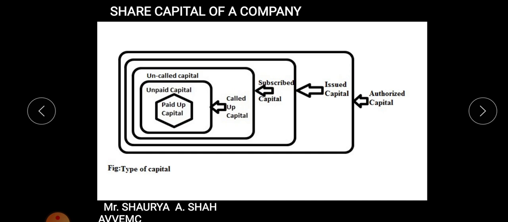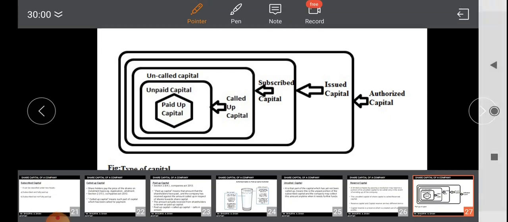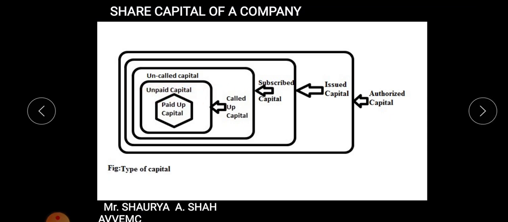In that subscribed capital, out of 10 rupees, I called only 7 rupees, right? I am continuing the same example throughout the lecture so that you understand. So 7 rupees is my called up amount. Out of that, 3 rupees is my uncalled amount, right? The remaining portion which is left out, that is my 3 rupees per share, is uncalled capital. Out of this called up capital, I received suppose 5 rupees per share. So 5 rupees is my paid up capital and 2 rupees which I didn't receive as calls in arrears is my unpaid capital. Hope it's clear to each and every student, right? So this diagram gives you the entire idea and the crux of the lecture, right?